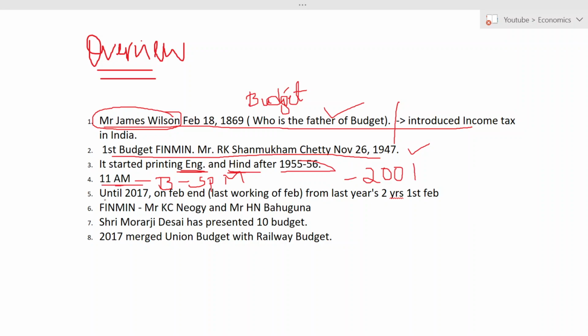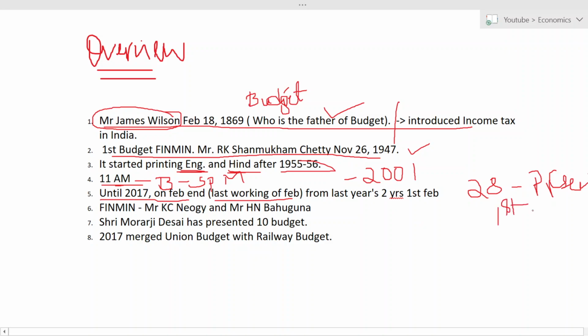Okay. The fifth point is until 2017, they used to present the budget on the last working day of February. So suppose if the last working day is 28th, then they are going to present the budget on 28th itself. But this practice has been cancelled from last 2 years. They are presenting the budget on 1st February. Every 1st February in the news channels you will see the discussion on the budget.